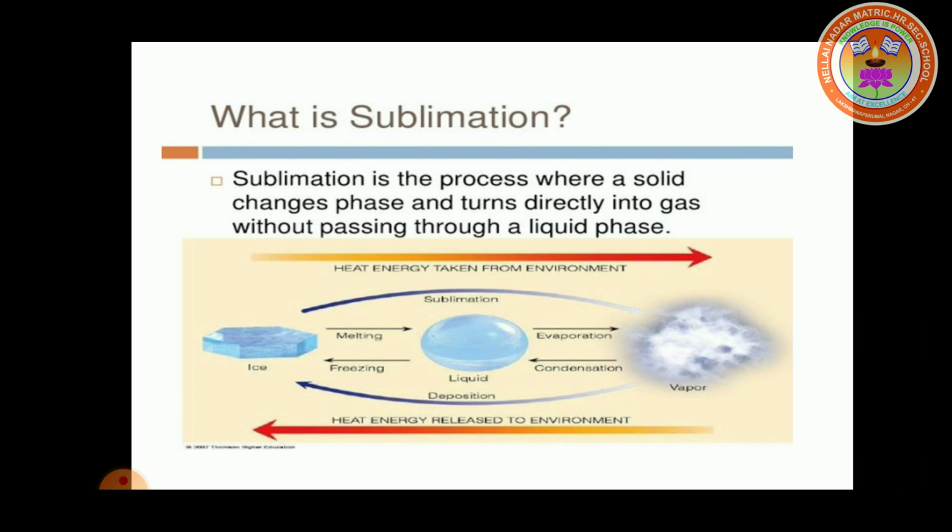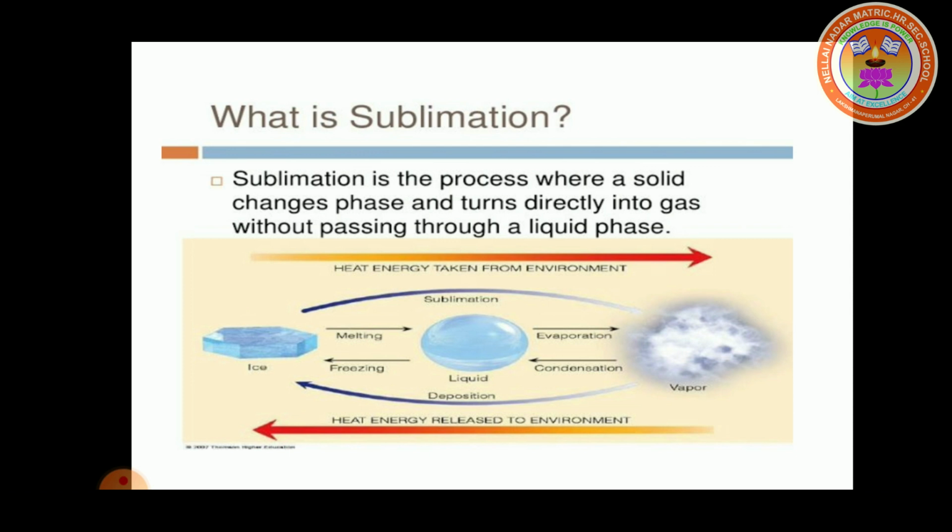First, sublimation method. Before we go to the sublimation method, first you should know what is sublimation. The process in which certain solid substances change directly from solid to gaseous state without passing through the liquid state is called sublimation.